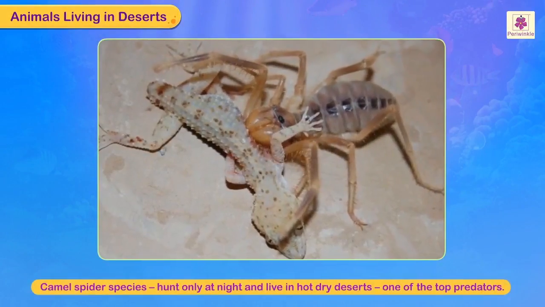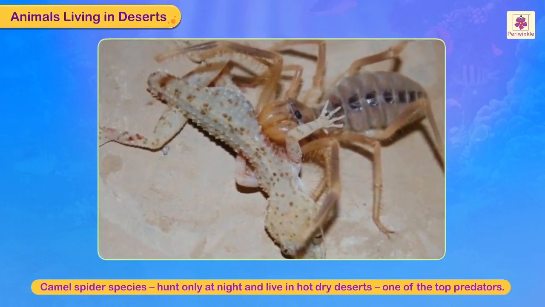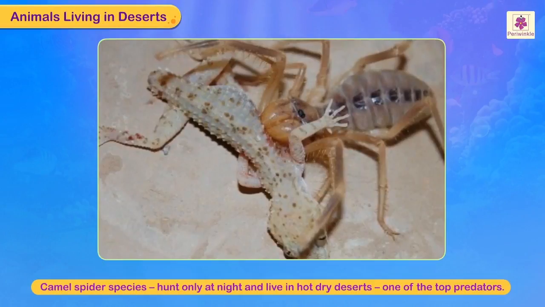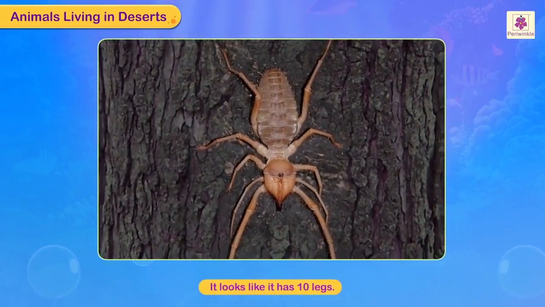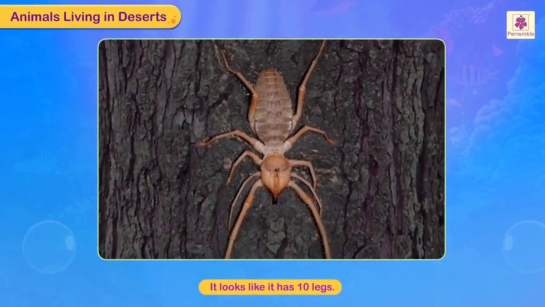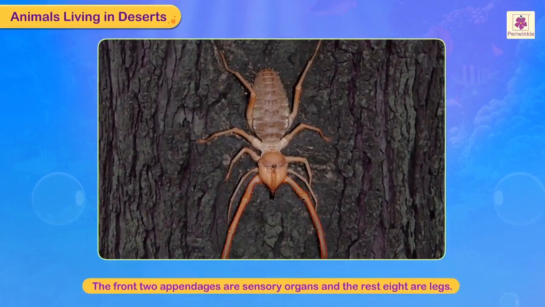Thousands of camel spider species hunt only at night and live in hot, dry deserts where they are one of the top predators. It looks like it has 10 legs, unlike spiders who have 8. The front 2 long appendages are sensory organs and the rest 8 are legs.